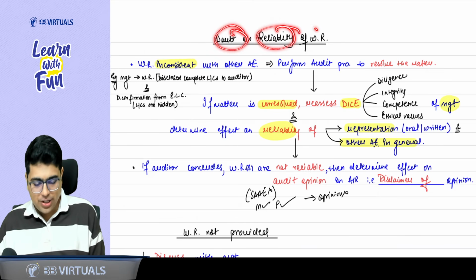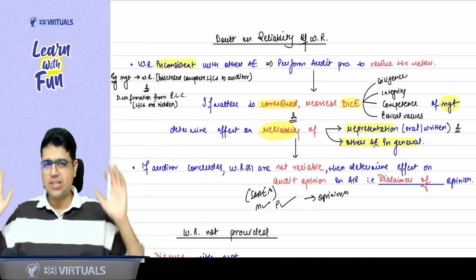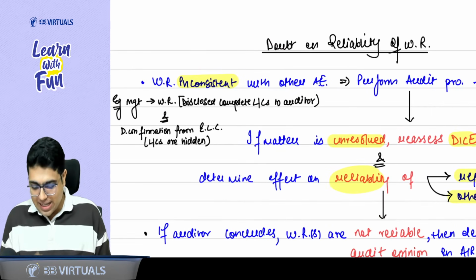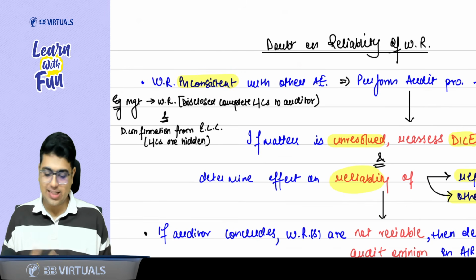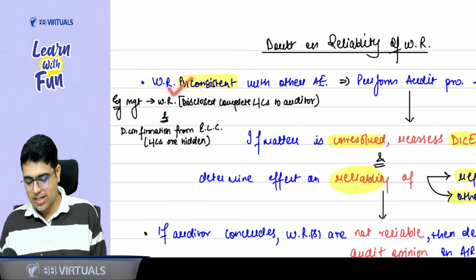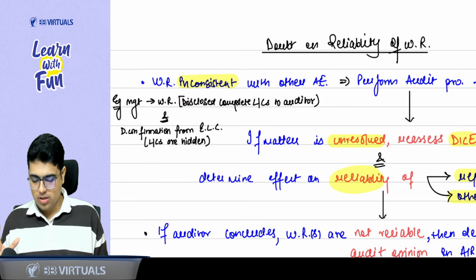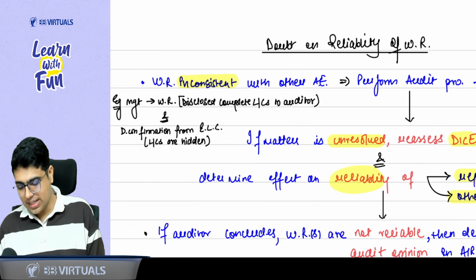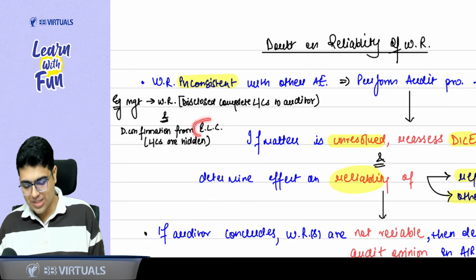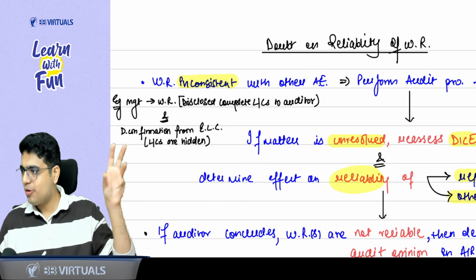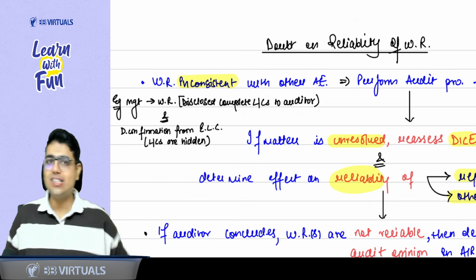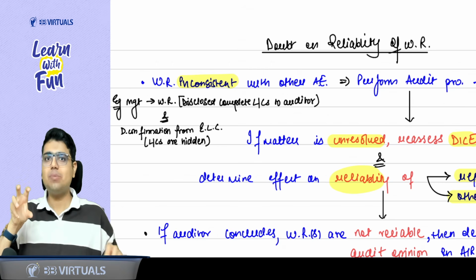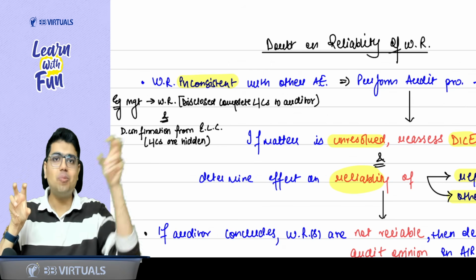Doubt on reliability of written representation. Sir, what does this topic say? It says if you get a written representation which is inconsistent, not matching with other evidence. Sir, example of inconsistency. I have taken a written representation that management has disclosed complete litigations and claims to the auditor. And at the same time, I have other evidence like external confirmation from the external legal counsel. Through the confirmation, I get to know some litigations and claims are hidden. Management is hiding some litigations and claims. So, sir, our written representation is inconsistent with the confirmation that we have got.